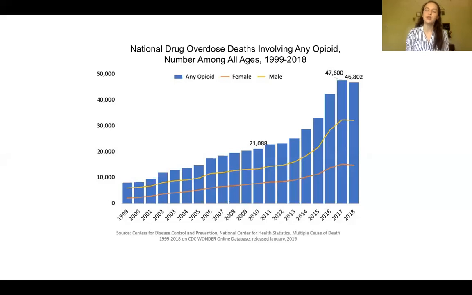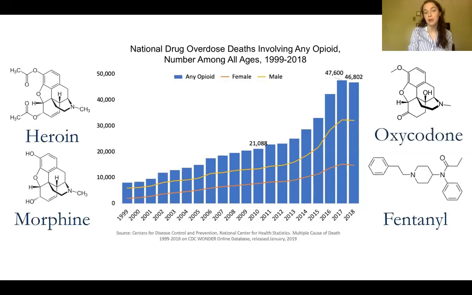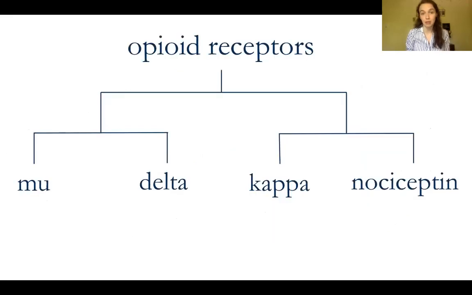I first want to introduce why researchers research opioid receptors. As you may know, there's been an opioid overdose epidemic in the United States. This graph here shows the increasing number of opioid overdose deaths in the past 20 years. This graph refers to any opioid, but when we're talking about opioids, we're referring to heroin, morphine, oxycodone, and fentanyl, all of which bind to opioid receptors.